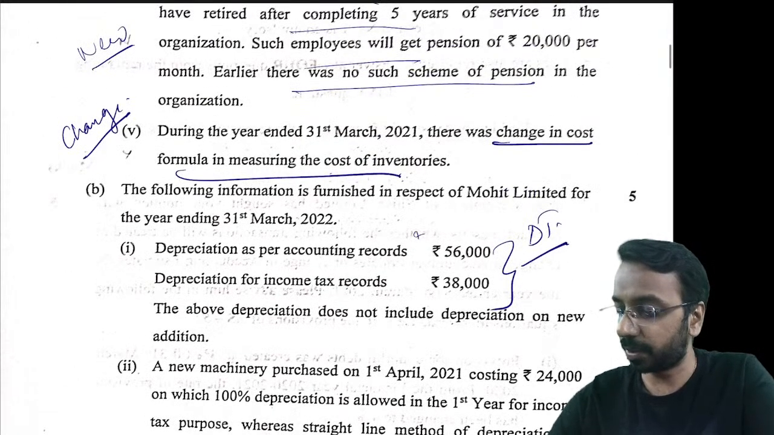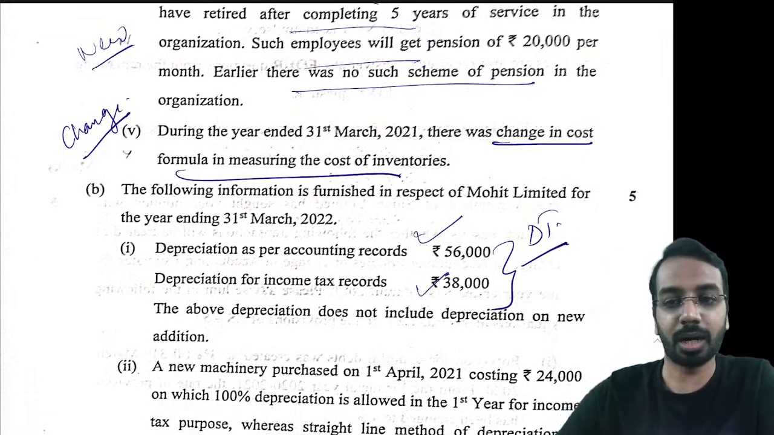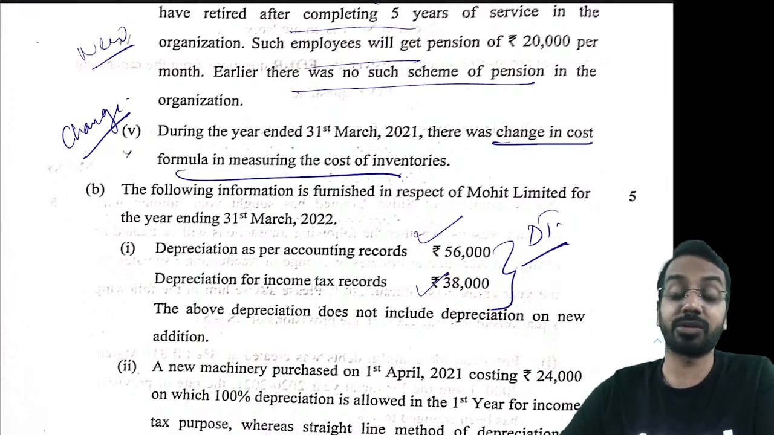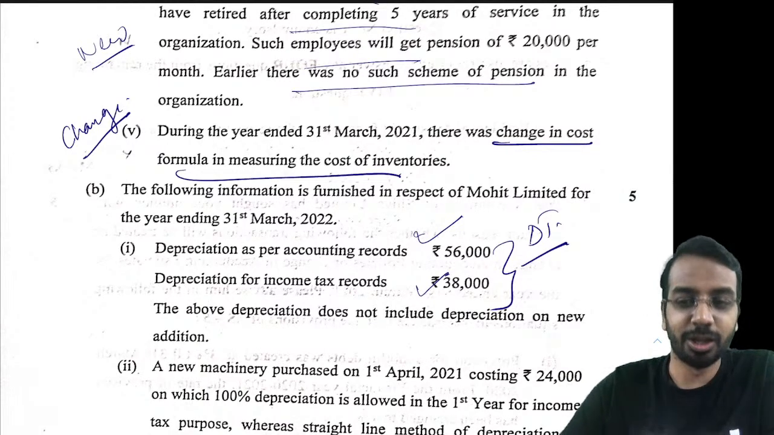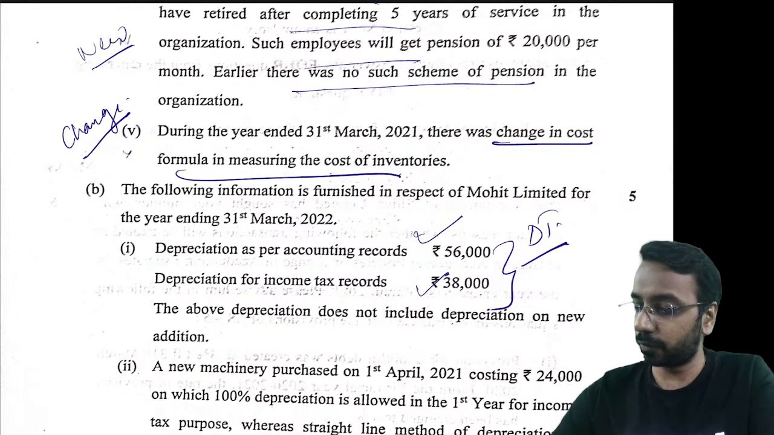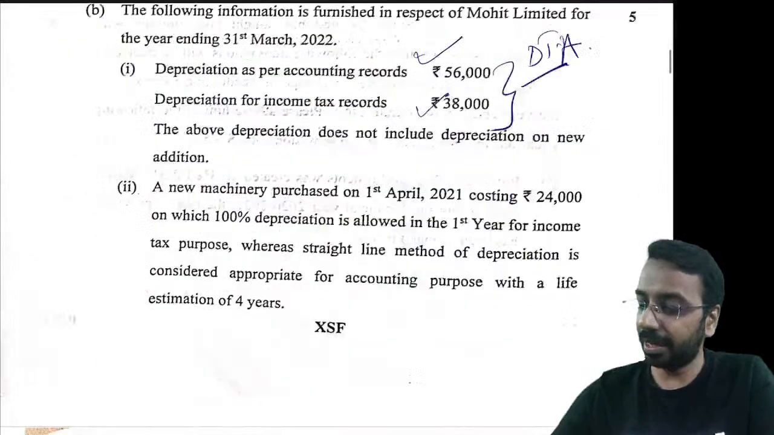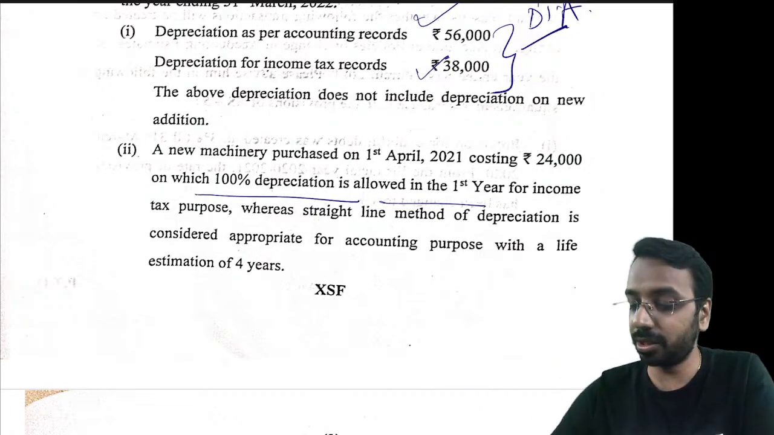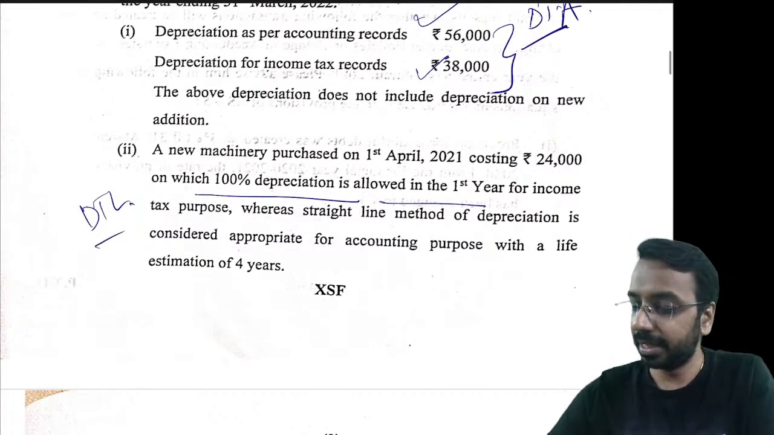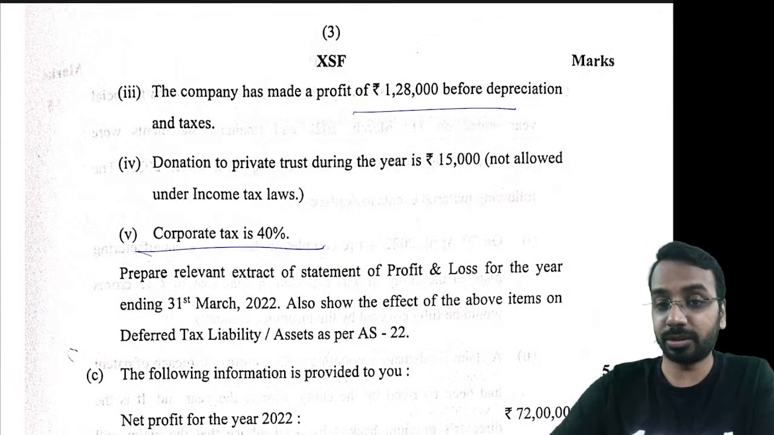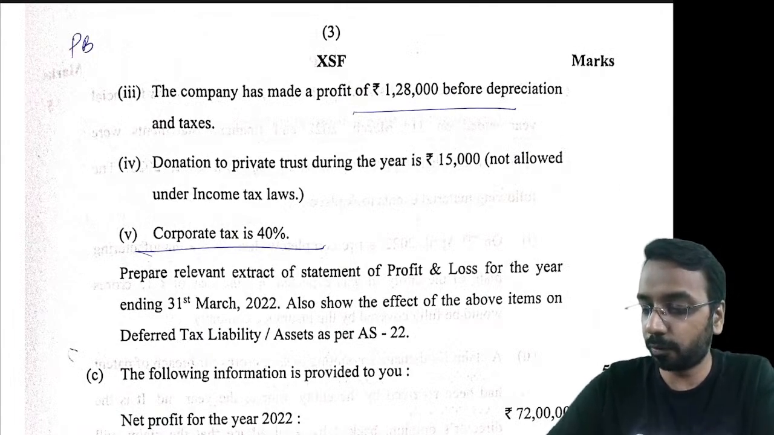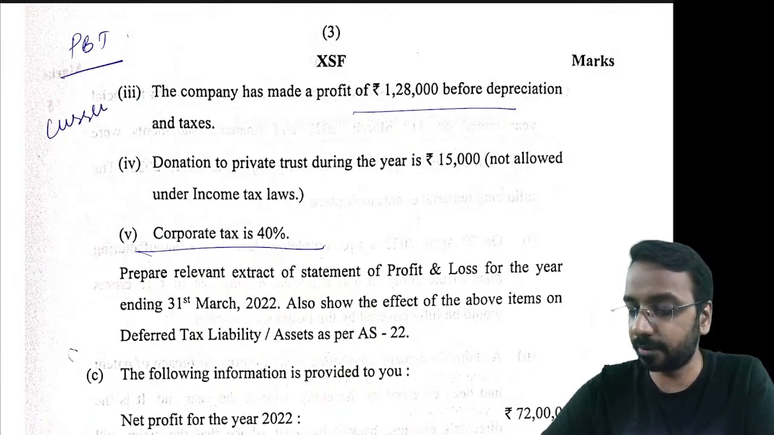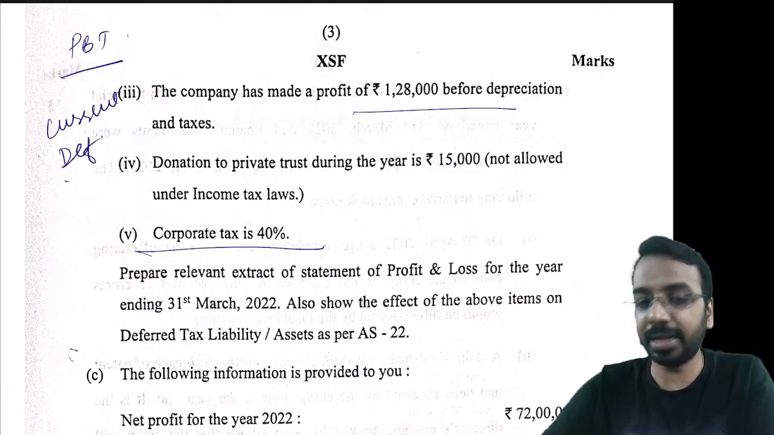Now, depreciation as per accounting records and tax records. Under tax, currently the depreciation is low or less, meaning in the future you will get a higher deduction, so it will be a deferred tax asset, right? So for this you have to create a DTA. Then 100% depreciation is allowed, so you have got excess depreciation, and this will be a DTL. Then the company made a profit, so you actually have to show the profit before taxation. You have to calculate current tax and deferred tax and present it.